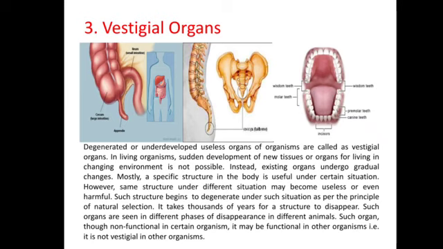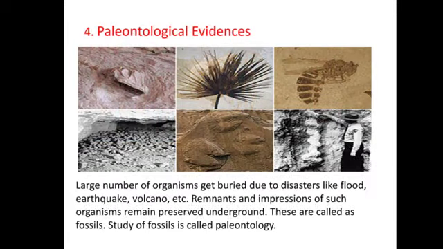Example, appendix, which is useless to humans, is a useful and fully functional organ in ruminants. Similarly, muscles of the ear pinna, which are useless to humans, are useful in monkeys for movement of the ear pinna. Various vestigial organs like the tailbone, that is the coccyx, and wisdom teeth are present in the human body.